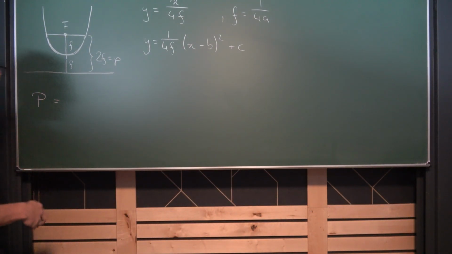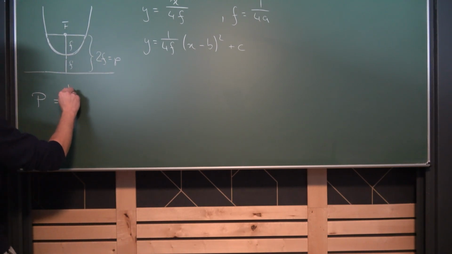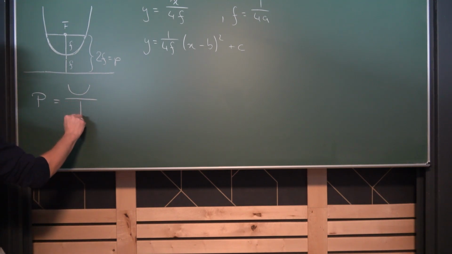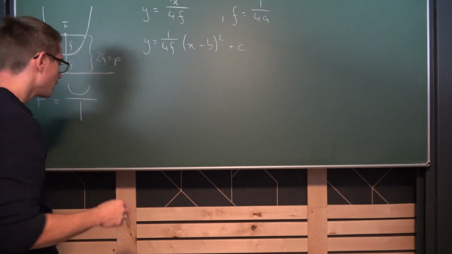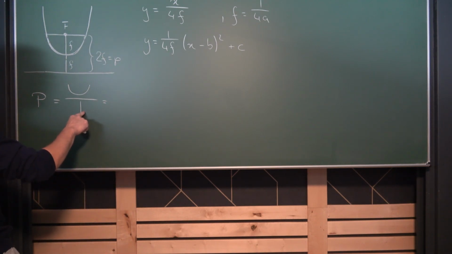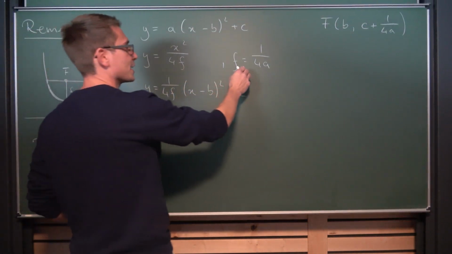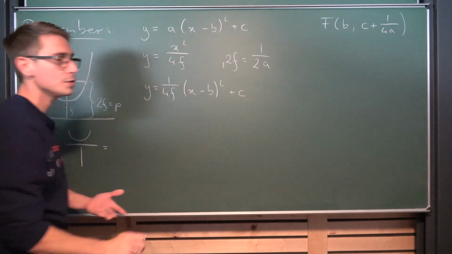It's being denoted as capital P in books if you look it up. And it's just a division of this line segment underneath the latus rectum and the line segment connecting our focus with the directrix. Now, we know the value of this thing down here. This is p, which is the same as 2 times f, but we know what f is. F is nothing other than 1 over 4a. So 2 times f is the same as 1 over 2a.